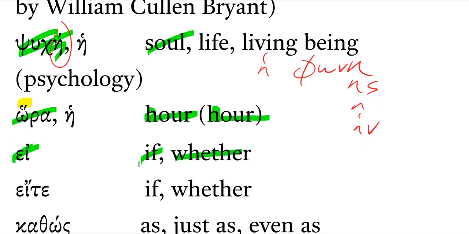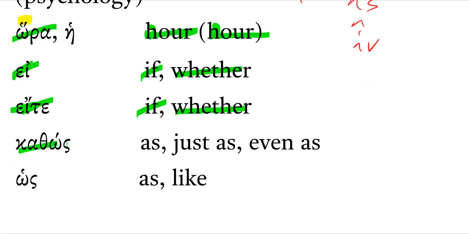Ei means if or whether. Eite also means if or whether. Kathos is as, just as, even as. And then finally, again, pay attention to that rough breathing mark. Hos means as or like.